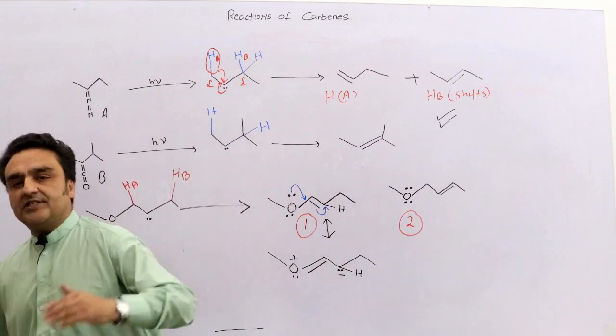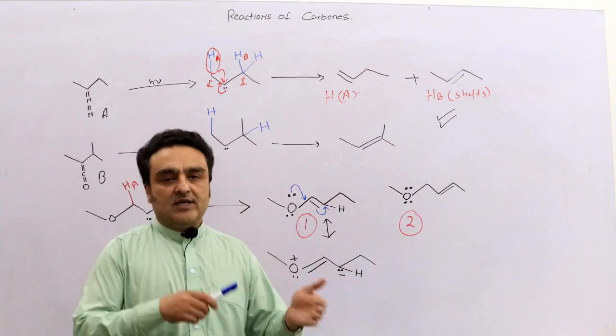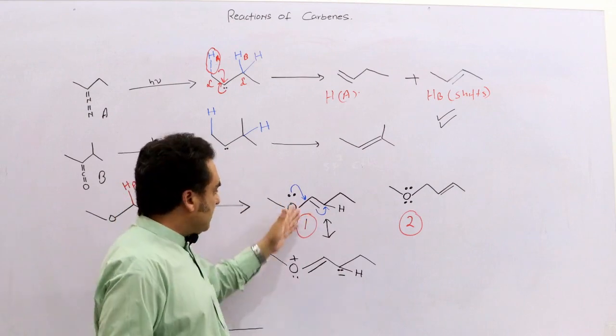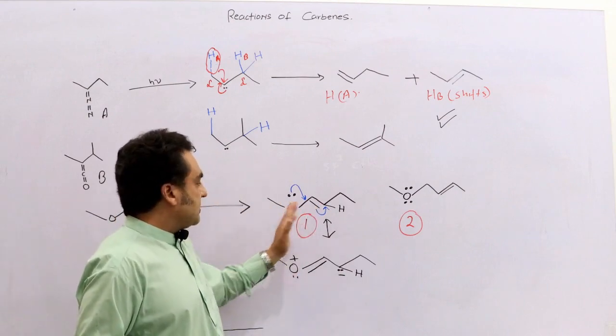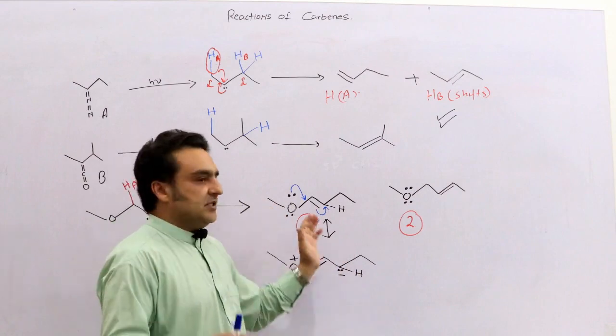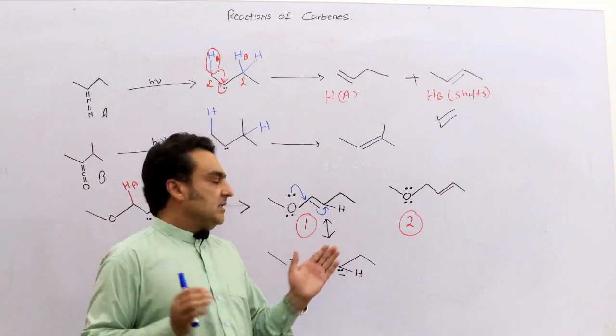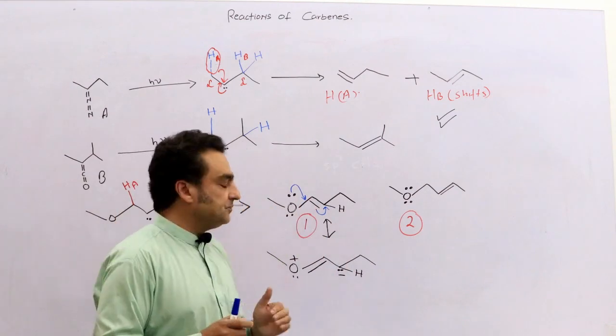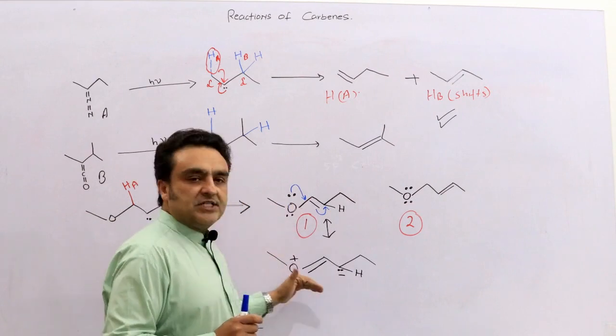We will discuss it later, that stability to what. But right now we can say that this structure has oxygen, and it is in resonance with the pi bond, and so it stabilizes the structure.